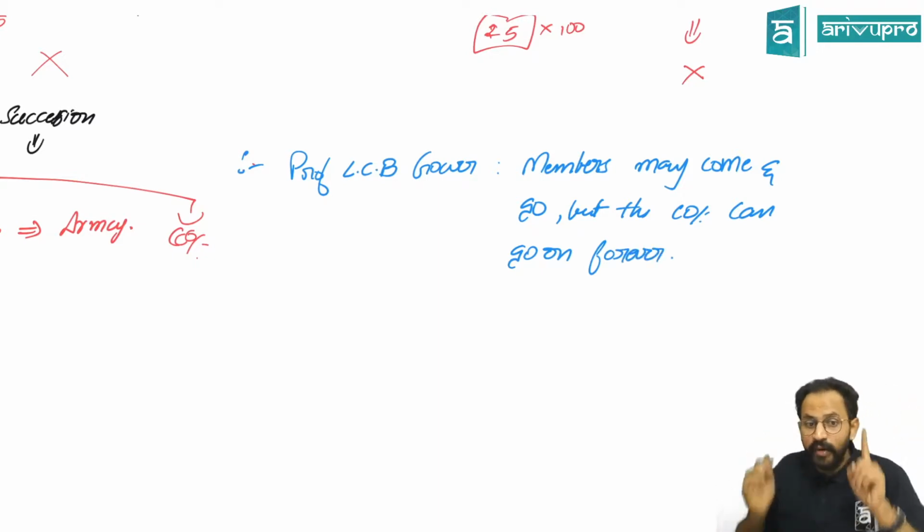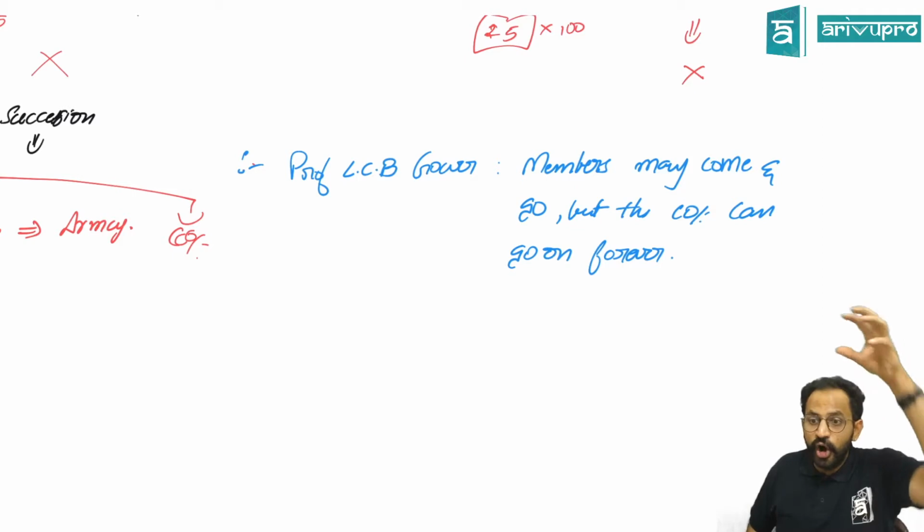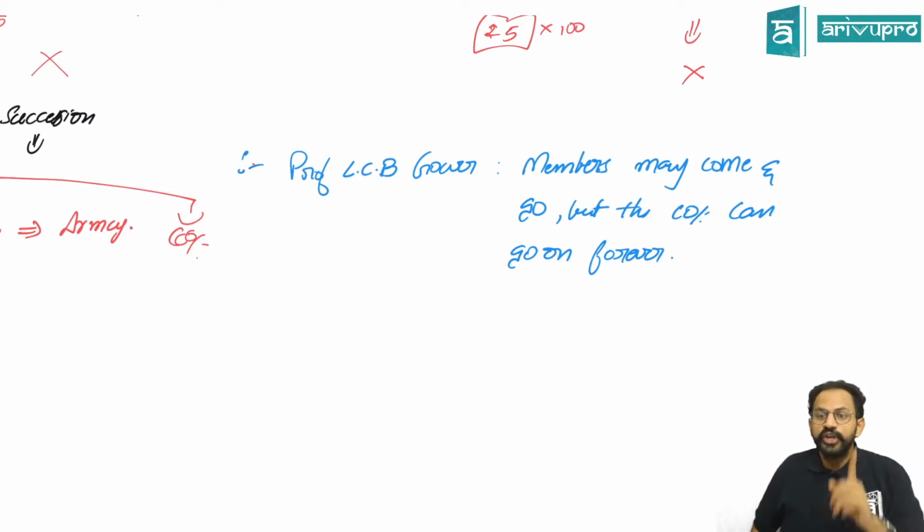So even a bomb blast on the shareholders also cannot destroy the company. Is it clear? All of you? Yes, sir.